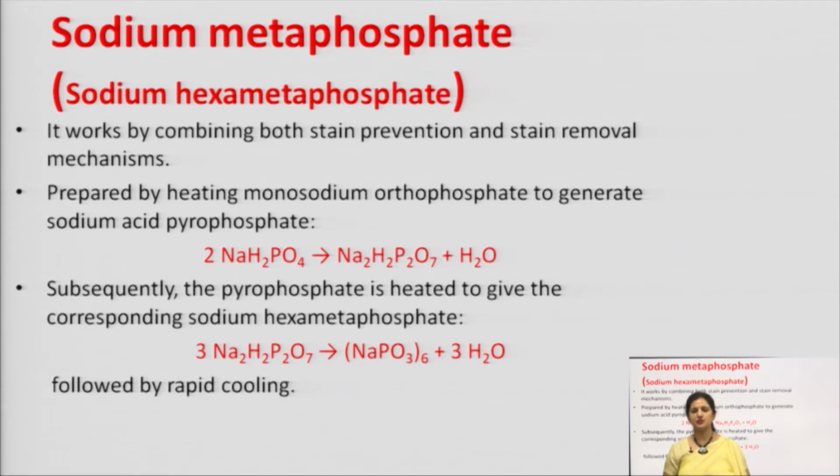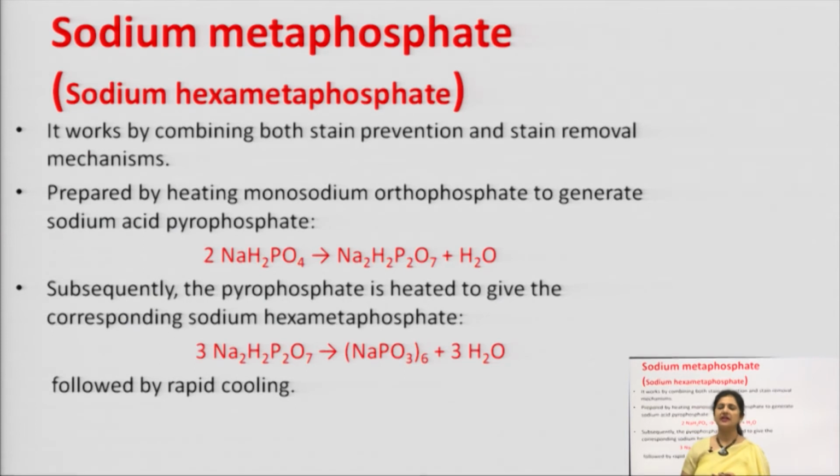One example which is used generally is sodium metaphosphate, which is generally used in the hexa form. So, it is more appropriately called sodium hexametaphosphate. Sodium hexametaphosphate basically works by combining both stain prevention as well as stain removal mechanisms.